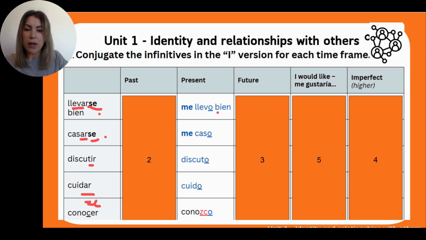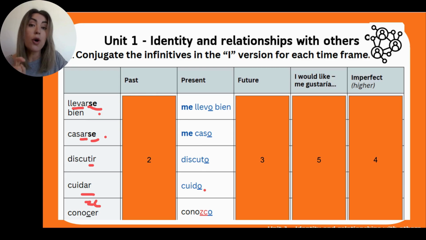A ver, entonces, let's take a look at the present tense of these verbs. Now, I get on well with. Me llevo bien. Con. With. Con. And then you say who? Me caso. Well, I don't think you will be using me caso, I get married. Pero, bueno, it's just for the sake of practicing your grammar. Me caso con. Okay? Me caso con. In English is to. In Spanish, again, con. With. Discuto. Con. I argue with.